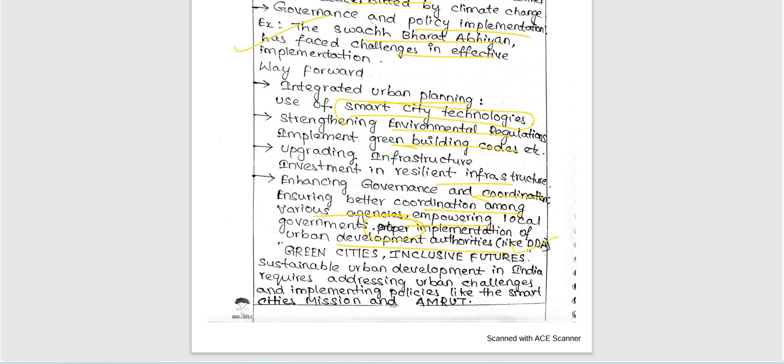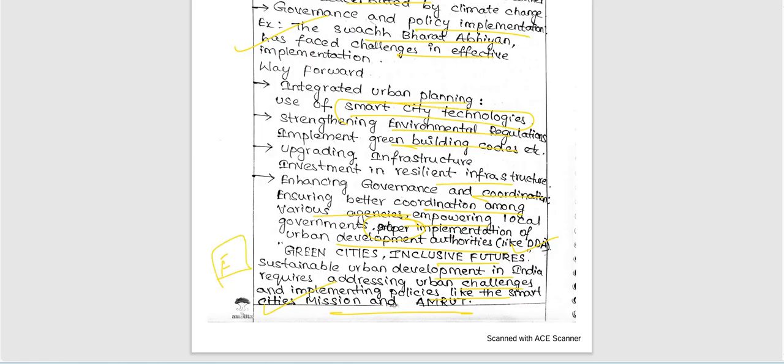Green cities, inclusive future: sustainable urban development in India requires addressing urban challenges and implementing policies like the Smart Cities Mission and AMRUT. Very, very good. All the important relevant schemes and some important facts are included in this answer. Very good futuristic note also in the conclusion.